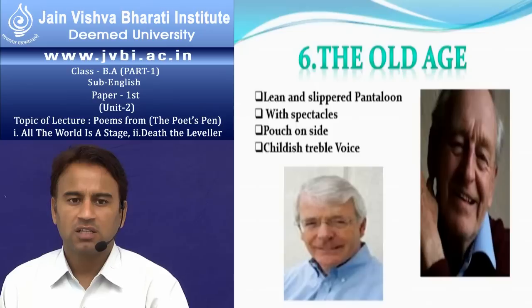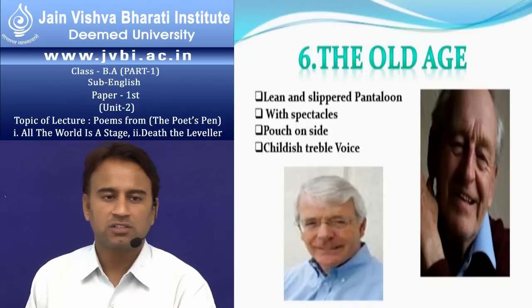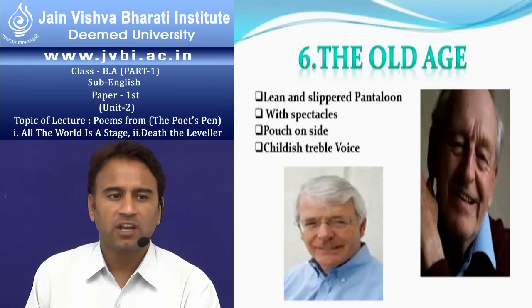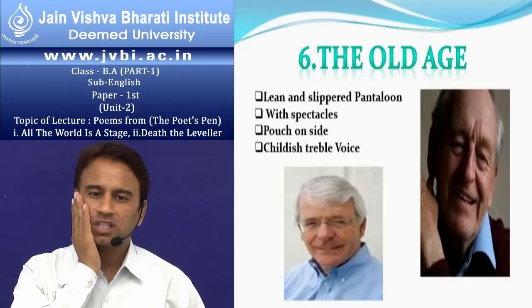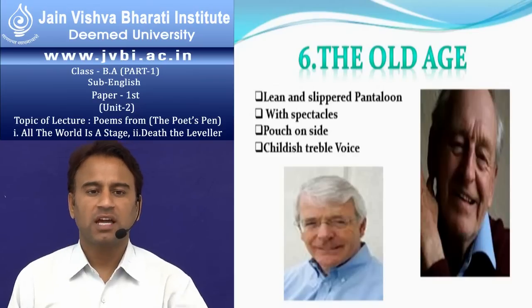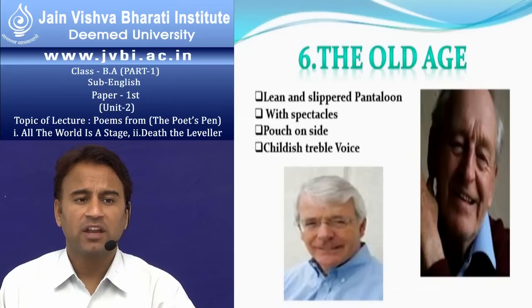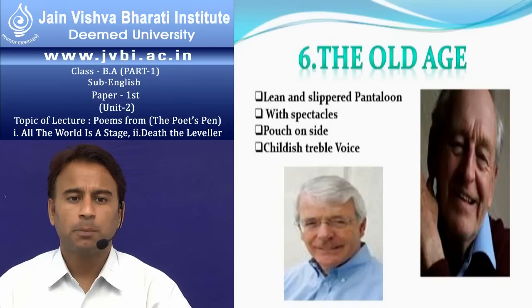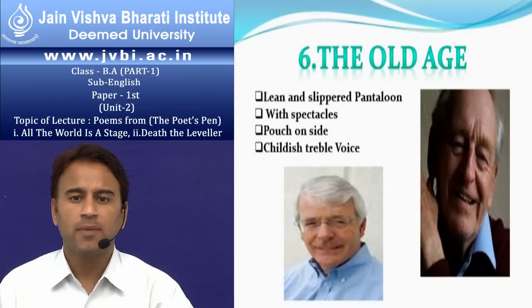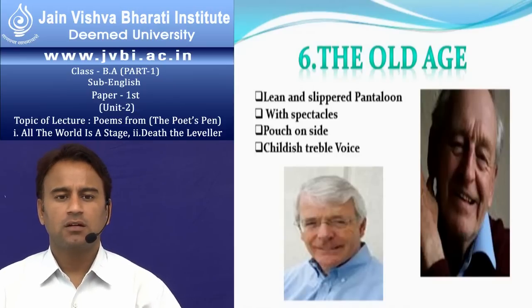The old person has spectacles on his nose because his eyesight becomes very poor. And there is a patch on his side, a skin patch on the side of his mouth, and the voice becomes very treble because he does not have the power to speak the words with the same enthusiasm, with the same power which he had in the soldier age or in the lover age.